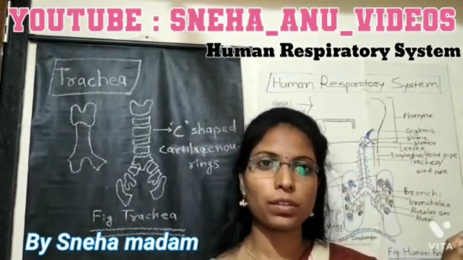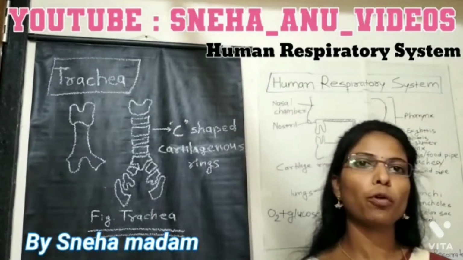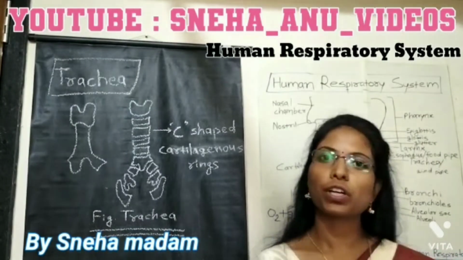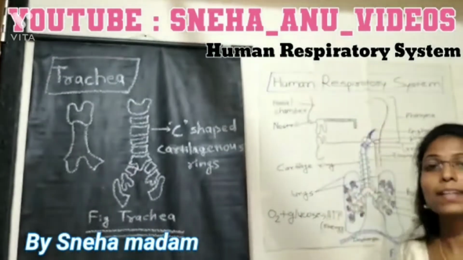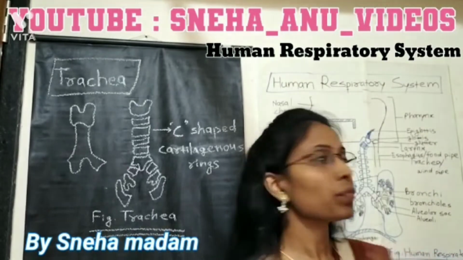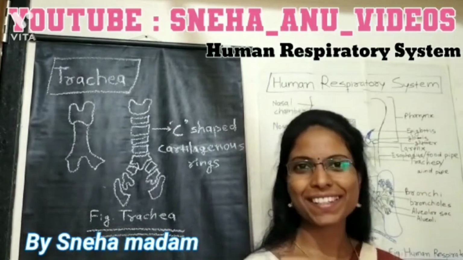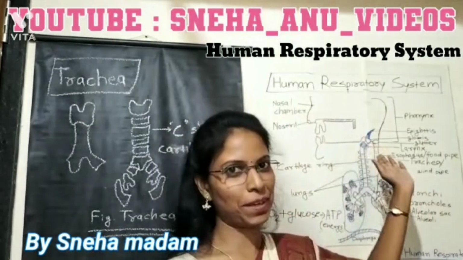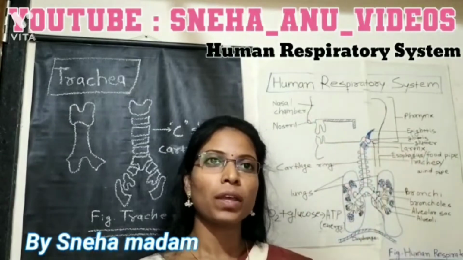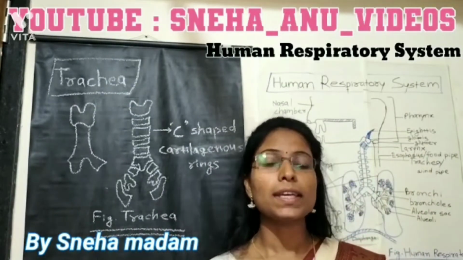In this chapter, we are going to study basically two points. The first is the structure of the respiratory system, and the second is the exchange of gases that takes place in the human respiratory system. So let's study the human respiratory system. It consists of some parts.